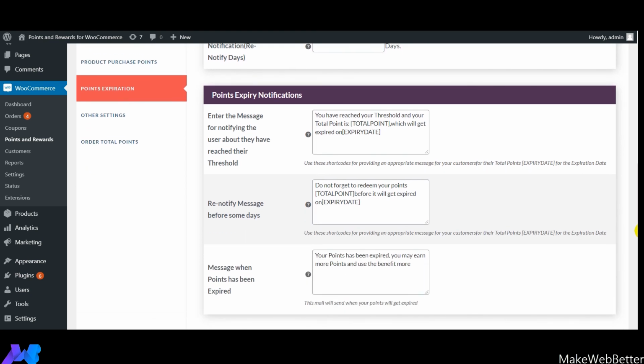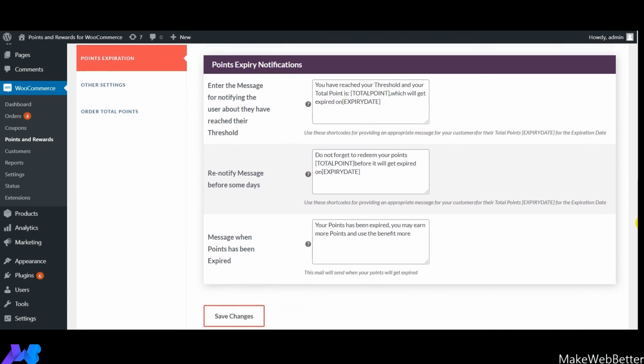Next is point expiry notification settings. With the help of points expiry notification settings, you can enable the settings of the notifications that will appear to your customers. First is to enter the message for notifying the user that they have reached their threshold. So this is the short code, as you can see over here, and these are the short codes that you can use when you're going to send a notification to your customers.